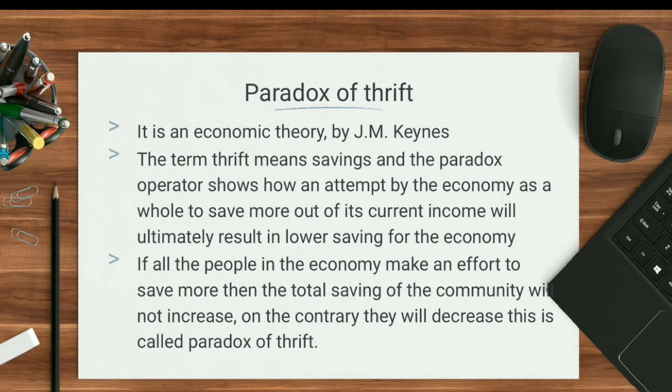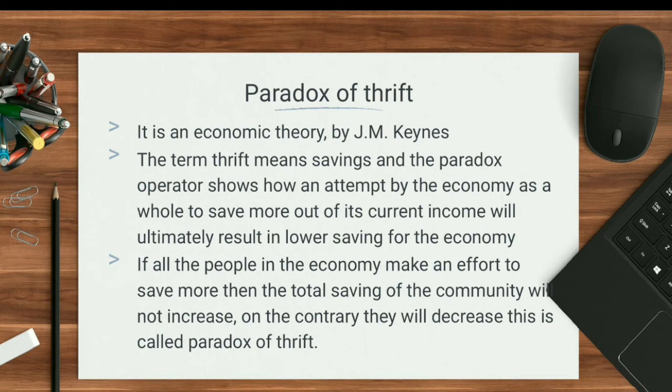It is a contradiction. Suppose all the people in the country make an effort to save more, then the total saving of the community will not increase. On the contrary, it will decrease. This is called the paradox of thrift.